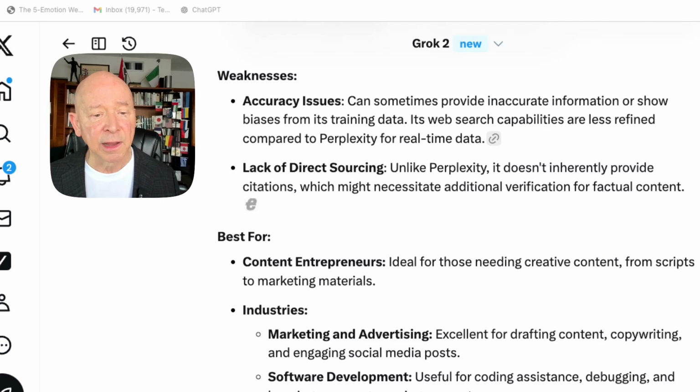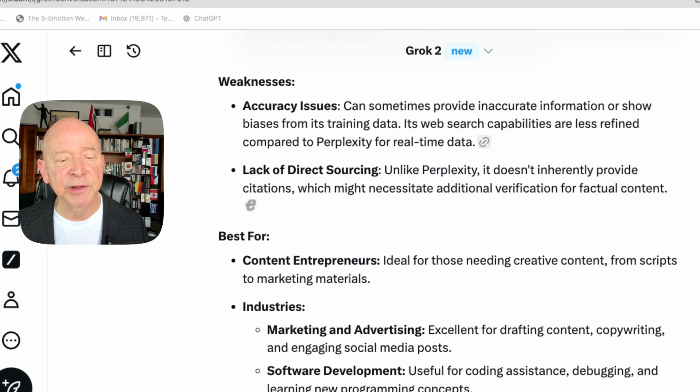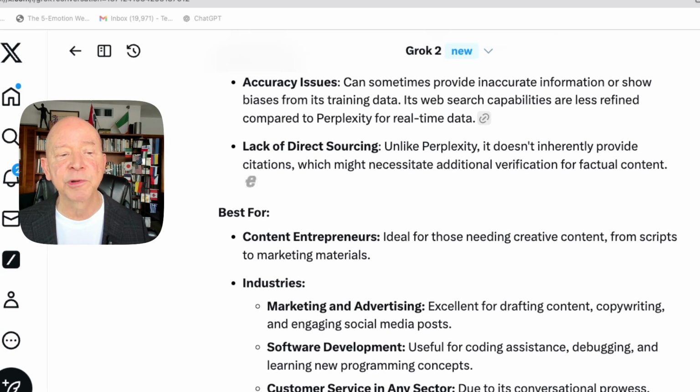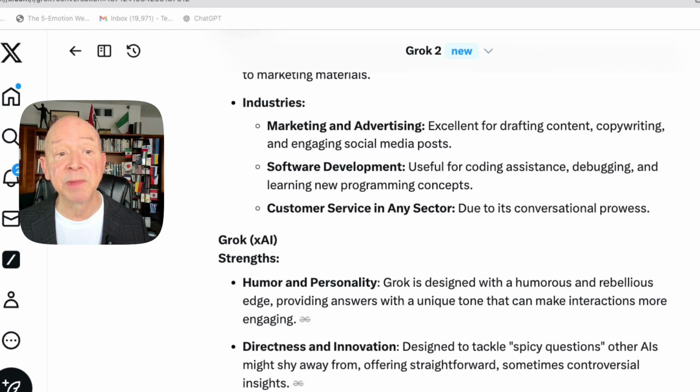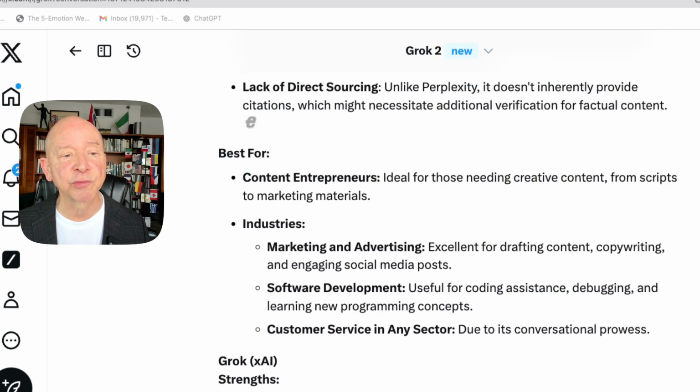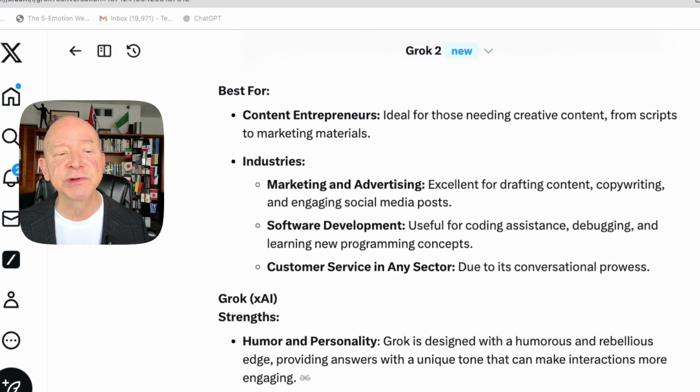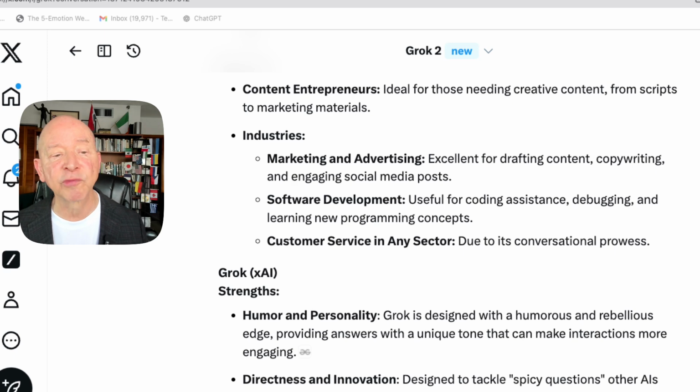But I like this here where it comes down and it says, okay, this is where it's going to be best. And let's take a look at that and see what it says here. As it says, okay, our best things we're going to use this for will be content entrepreneurs, which that's you and me working with that and making sure that it's working really well. And also the industries like marketing and advertising, software development, and customer service in any skill. I think there's a lot of capabilities there with that. So that's ChatGPT. I like some of the features that it has.